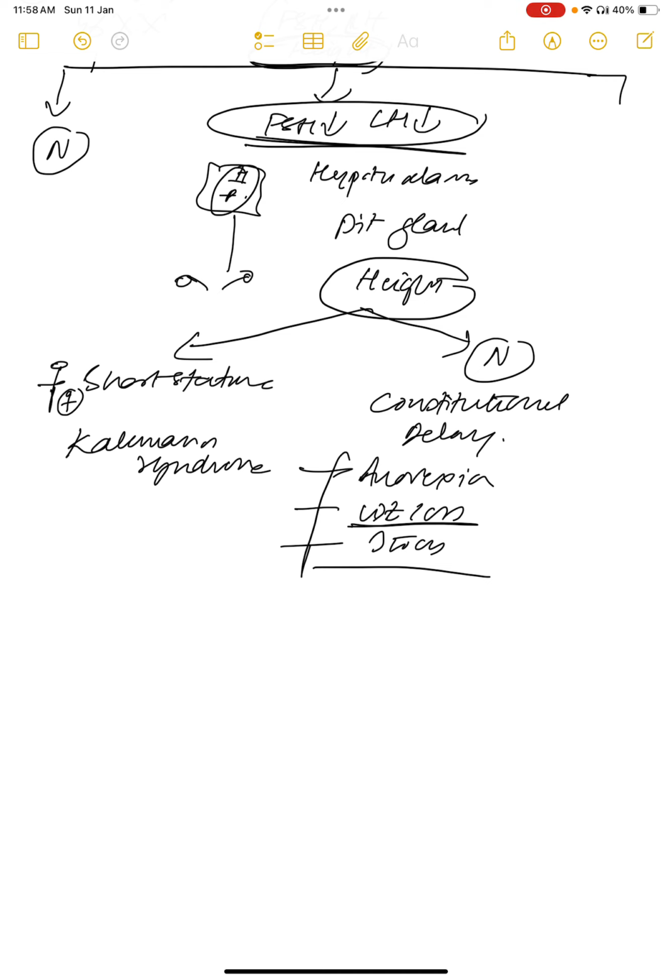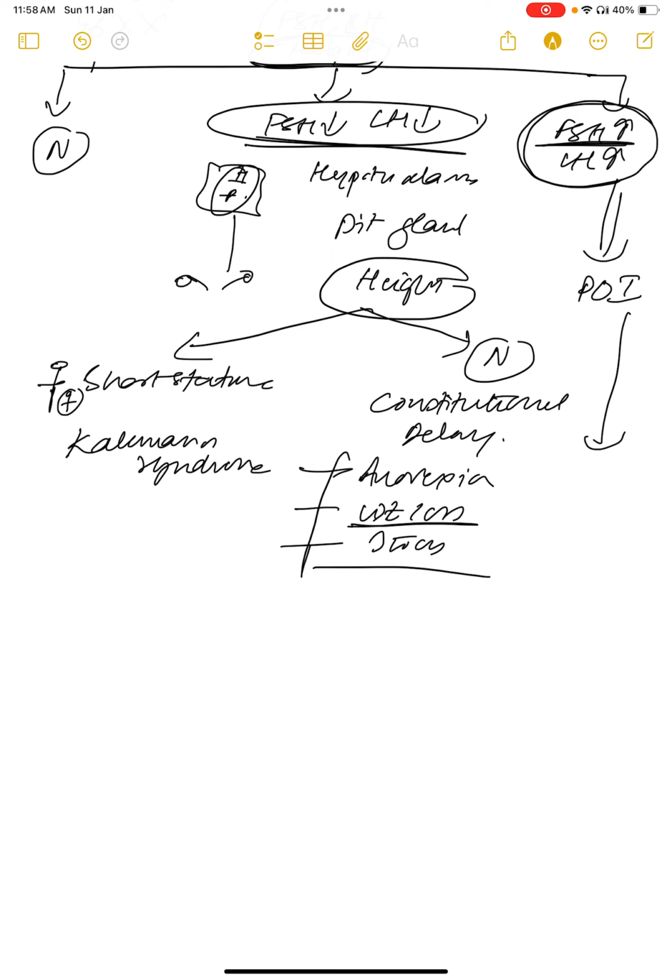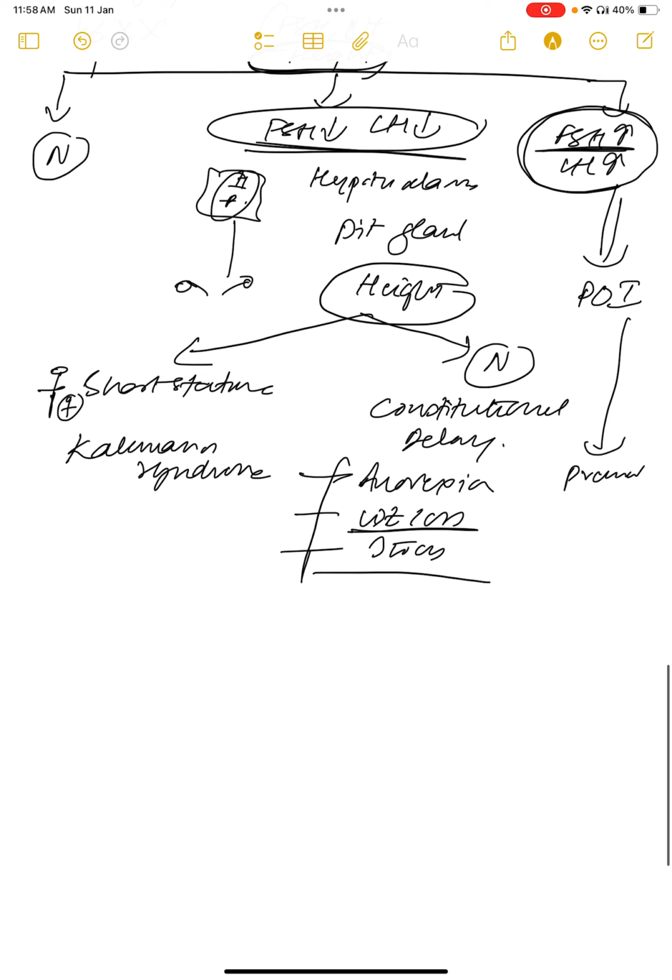In case of FSH high and LH high, that means it looks like menopause symptoms in a 14-year-old girl, then it can be premature ovarian insufficiency. Then that girl's parents will say, "Ma'am, she's only 14 years and you're saying that she's entering into premature ovarian insufficiency. Why?" Then you'll ask the history.